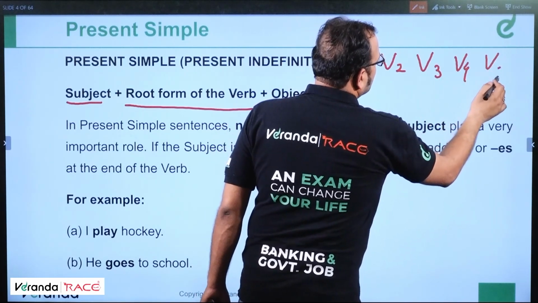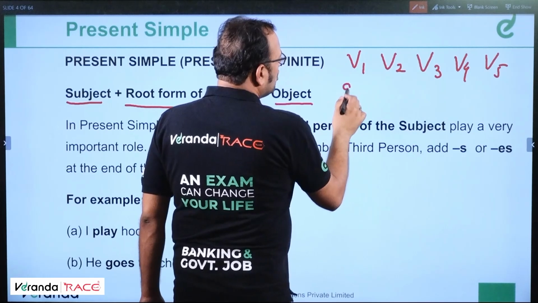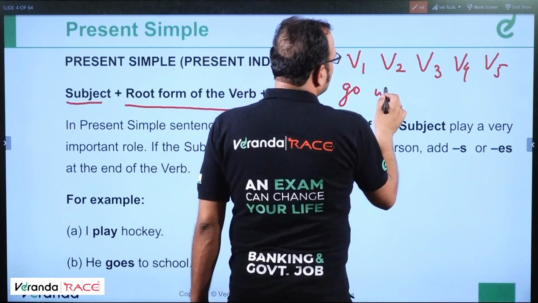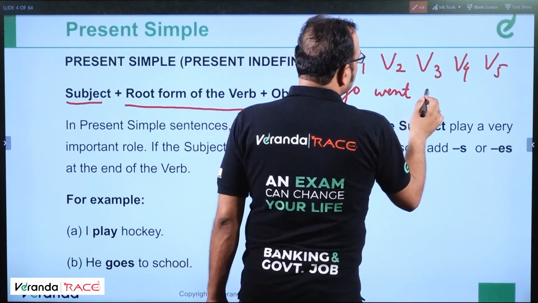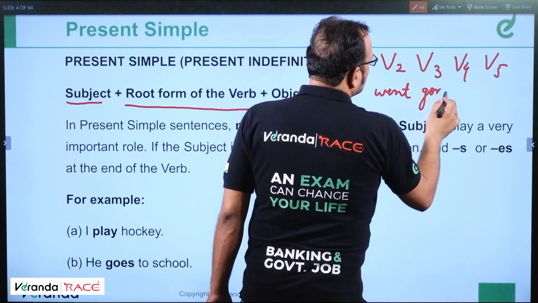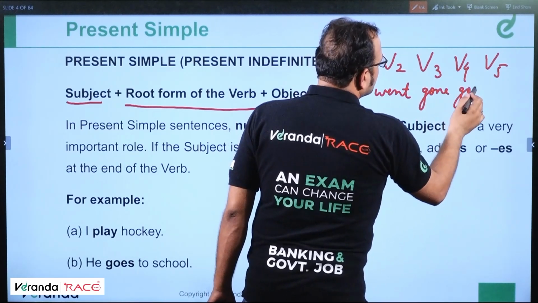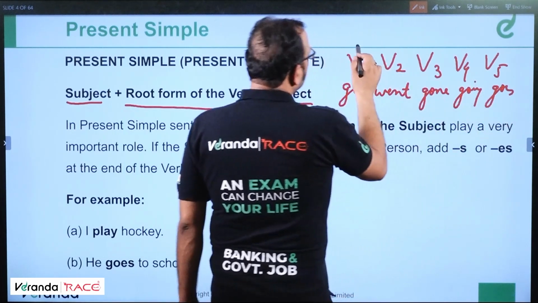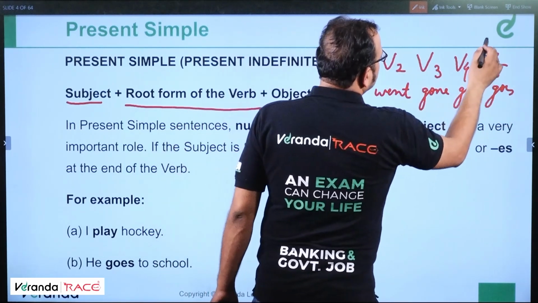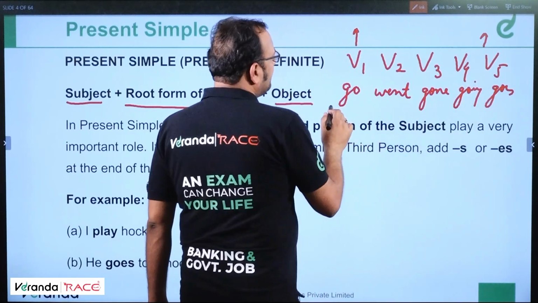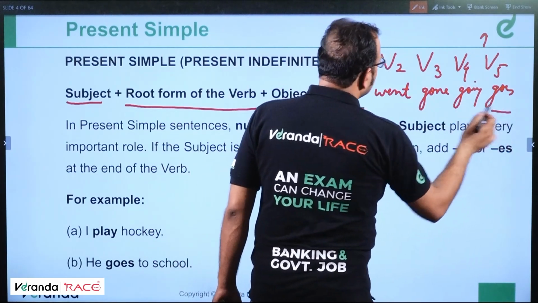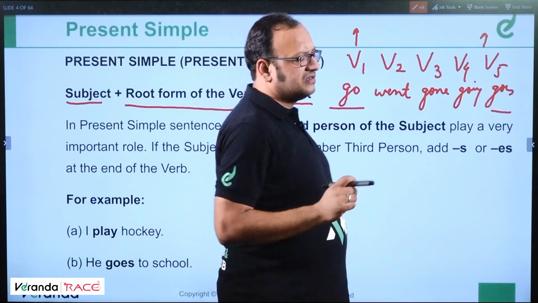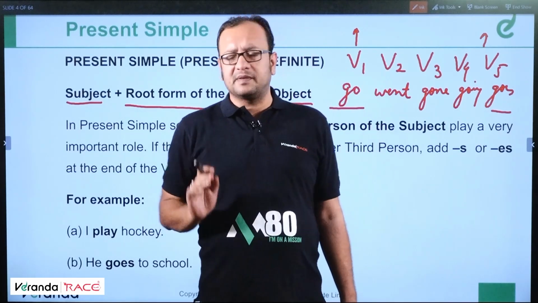V1 is go, V2 is went, V3 is gone, V4 is going and V5 is goes. So root forms of the verbs are V1 and V5. Simple present is written in either V1 or V5.